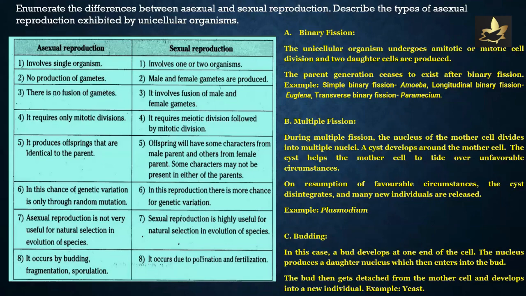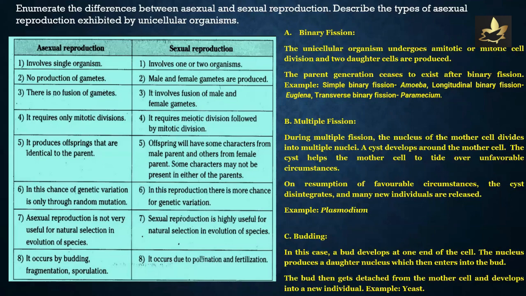Multiple fission: what happens? During multiple fission, the nucleus of the mother cell divides into multiple nuclei. A cyst develops around the mother cell. The cyst helps the mother cell to tide over unfavorable circumstances. On resumption of favorable circumstances, the cyst disintegrates and many new individuals are released. Example, Plasmodium.